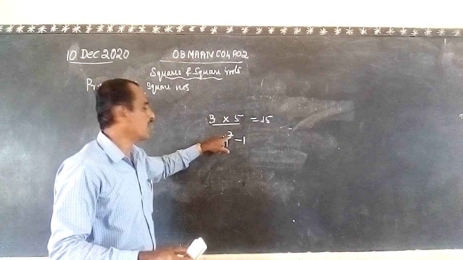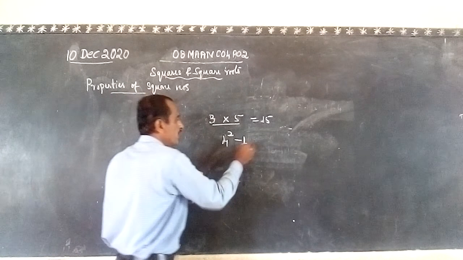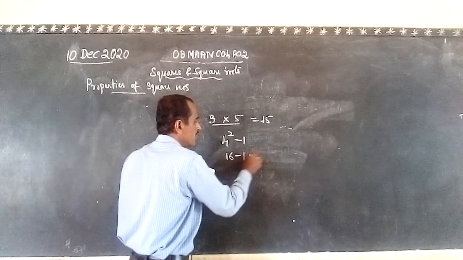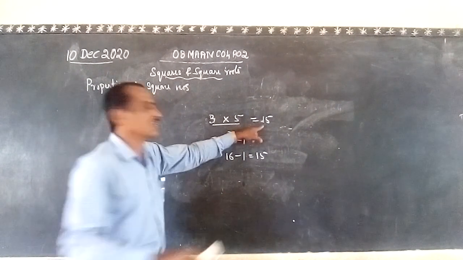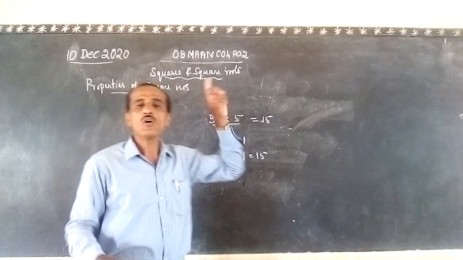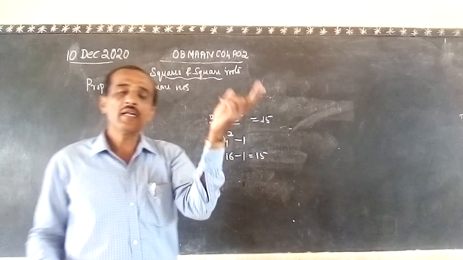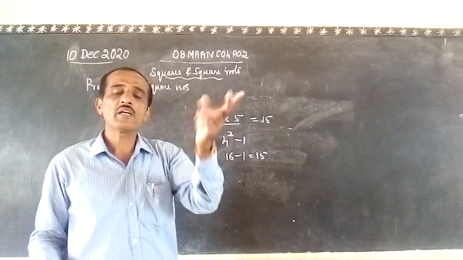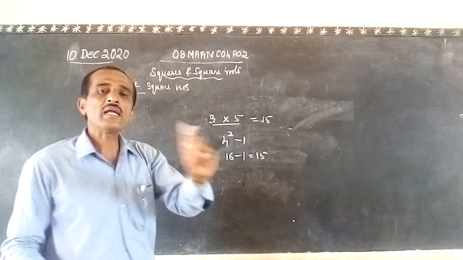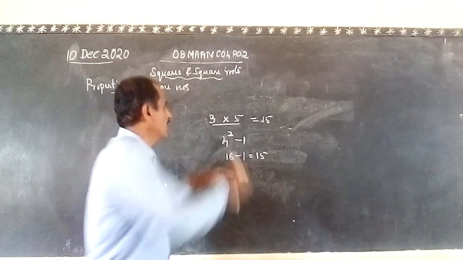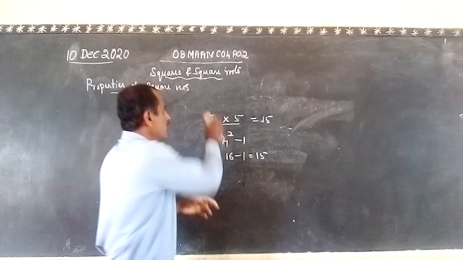It is 4. What is the square of 4? It is 16. 16 minus 1 is equal to 15. See, the product is 15. So, the product of any two consecutive odd numbers is always equal to 1 less than the square of the middle term. Not only odd numbers, for even numbers also it applies.